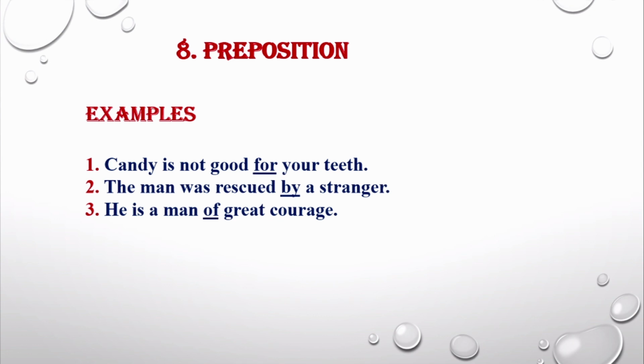Candy is not good for your teeth. In this sentence, the word for is preposition. Now let's look at the second example. The man was rescued by a stranger. In this sentence, the word by is a preposition. Now let's look at the third example. He is a man of great courage. In this sentence, the word of is a preposition.